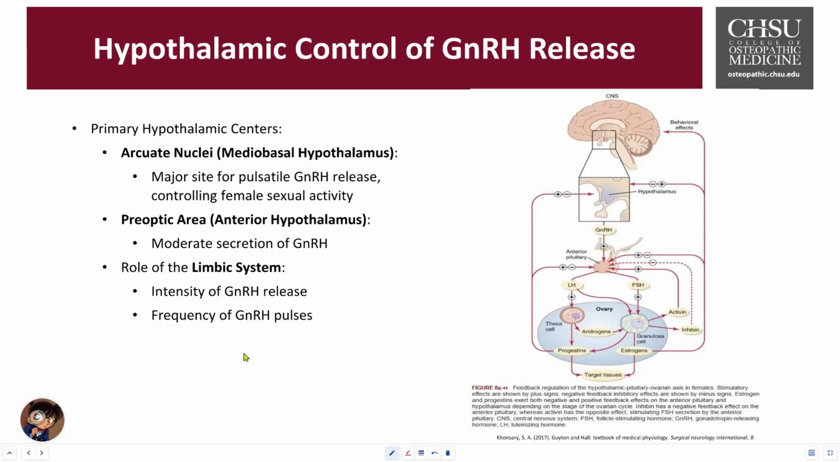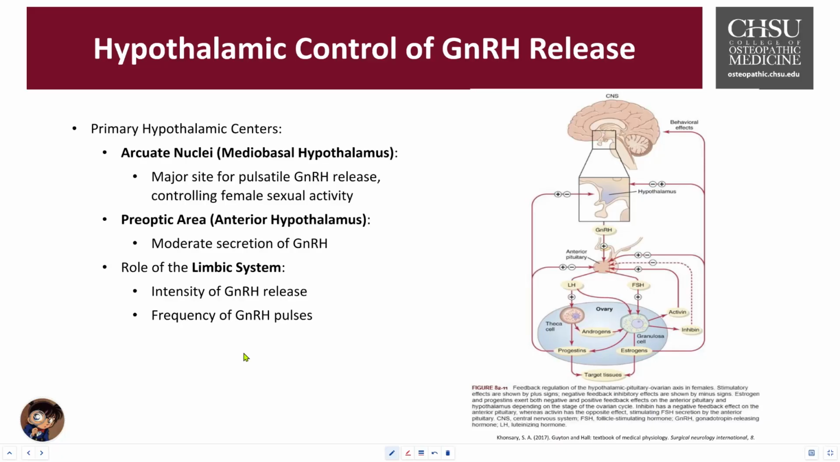The first one is the arcuate nuclei. This is also referred to as the medial basal hypothalamus, the primary site for pulsatile GnRH release. GnRH pulses originating from the arcuate nuclei help stimulate FSH and LH secretion by the anterior pituitary. And this will then affect the ovaries and the overall female sexual activity.